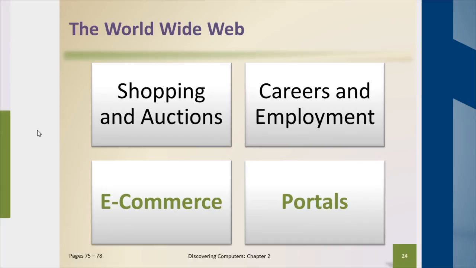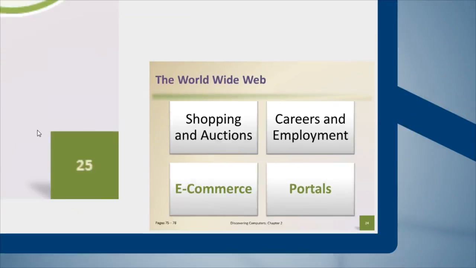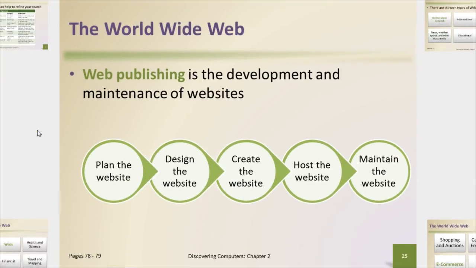Amazon. Careers and employment, so think like Monster, for example, LinkedIn, e-commerce sites, and then portals, sites that we use that kind of pull things together that we're interested in, allows us to customize it, usually has a search function built into it, and this becomes a landing page for us to kind of reach out and go to other sites.